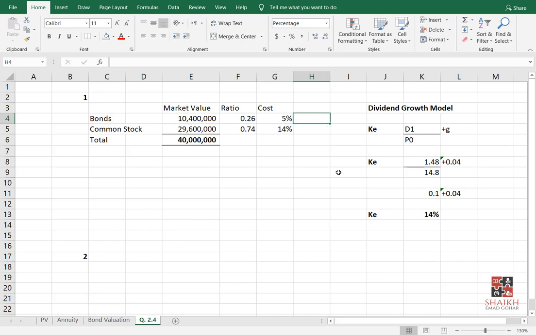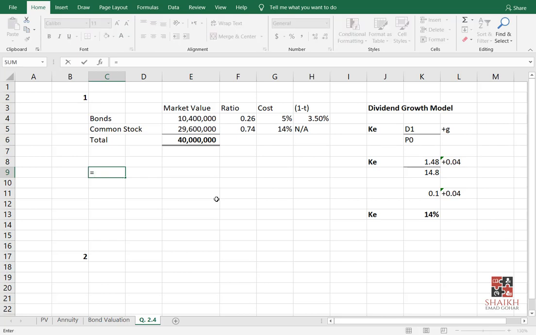So this into 0.7. This is the answer. Got the point, everyone? Please write yes in the chat box if you got the point. So I will not use 5%, I will use 3.5% instead of 5% because it is 1 minus t. From here you can also relate that it is not applicable to equity, because only debt has 1 minus t, not equity.